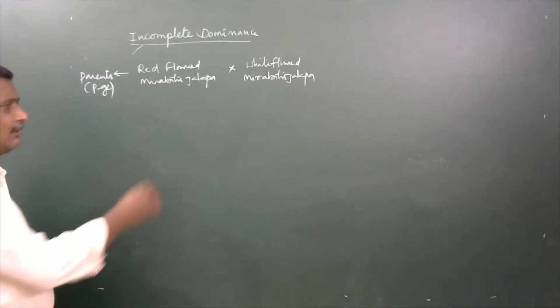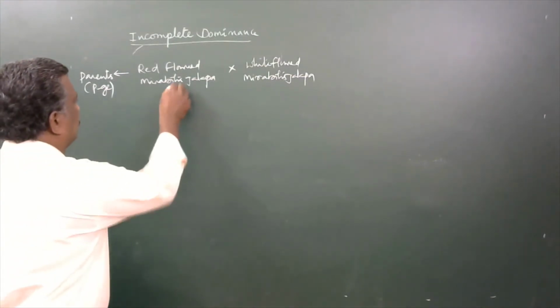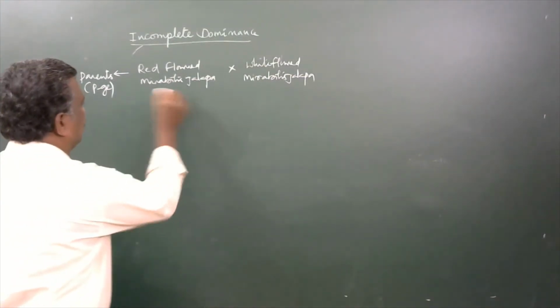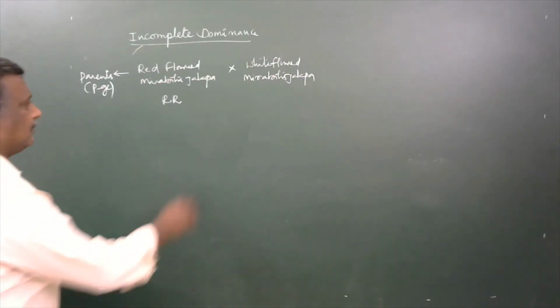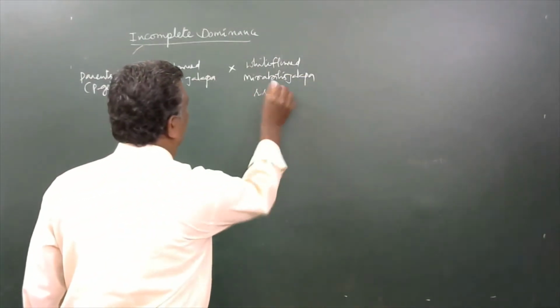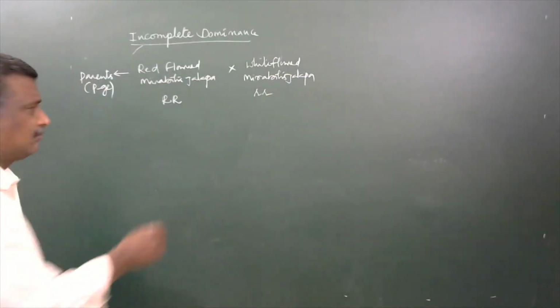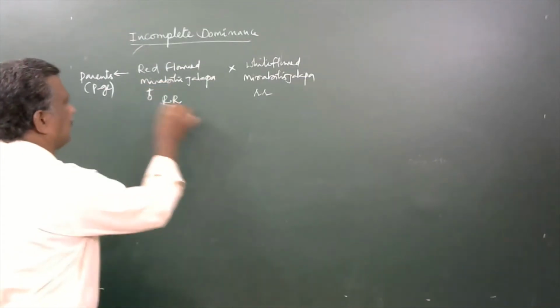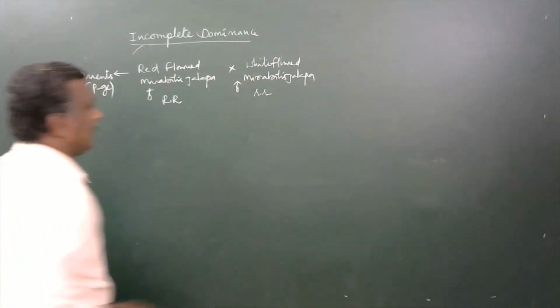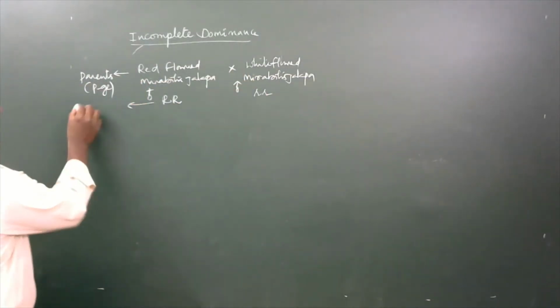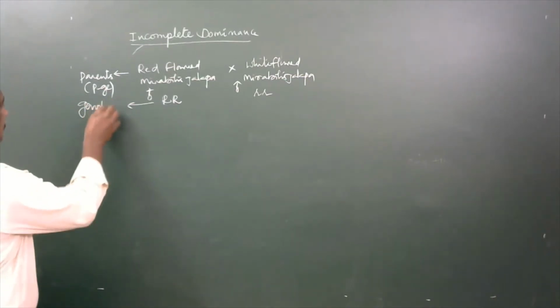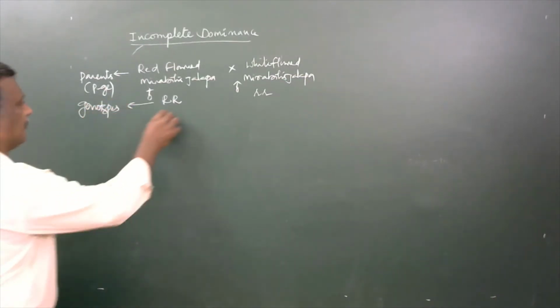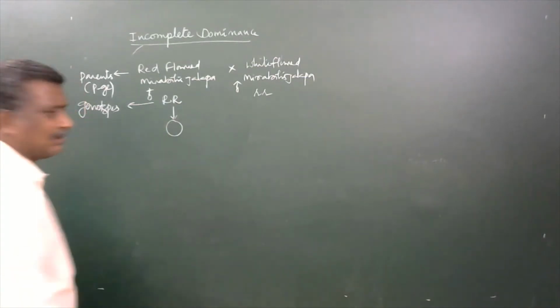Now, they have capital R as a genotype, and here, small r you imagine as a genotype for them. It may be a female plant, it may be a male plant. So, these are said to be genotypes. From them, gametes are developed.